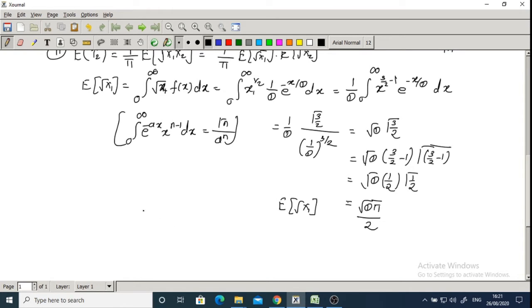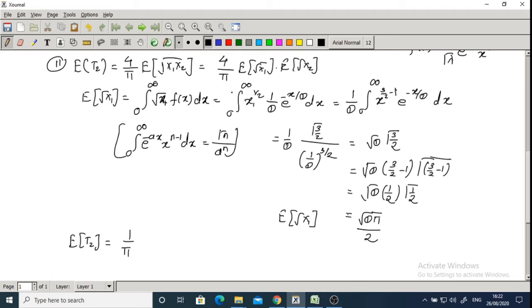So similarly, the expectation of square root of x2 is the same term. So by putting in the expected value of t2 as the formula 1 upon pi, that is 4 upon pi. Expected value of square root of x1 is square root theta pi divided by 2.